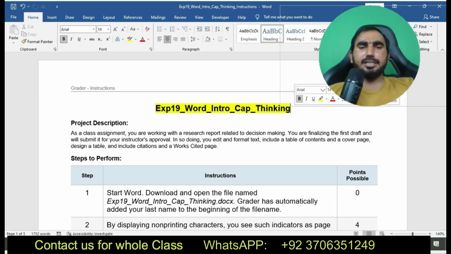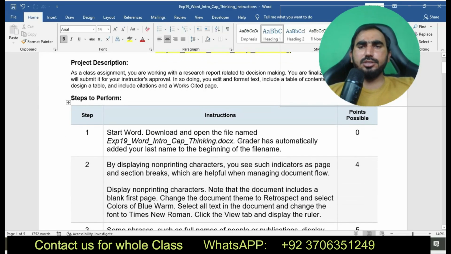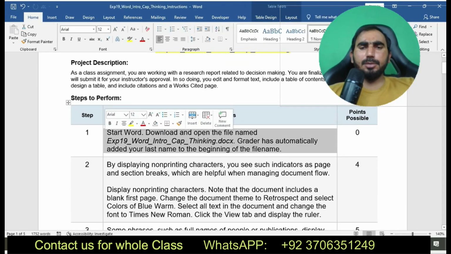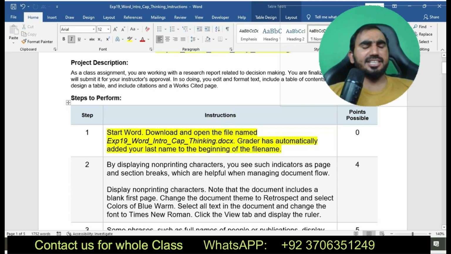Today I am going to start EXP19 Word Intro Cap Thinking. It's a grader project which mostly comes in exams. I did this project before many times for other students and delivered quality grades for them.